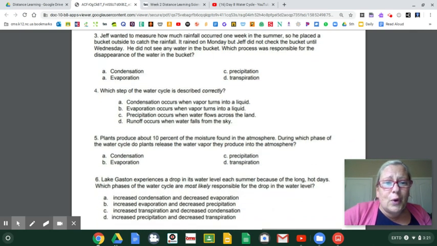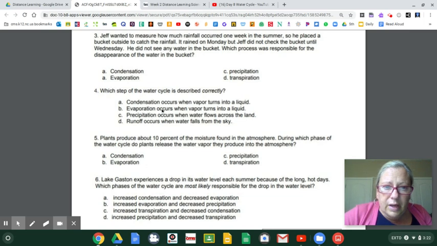All right, number 4. Which step of the water cycle is described correctly? So we just have to see which one of these choices is correct. A, condensation occurs when water vapor turns into a liquid. Cool, condensation, cloud. Does water vapor in the air cool down and form liquid clouds?